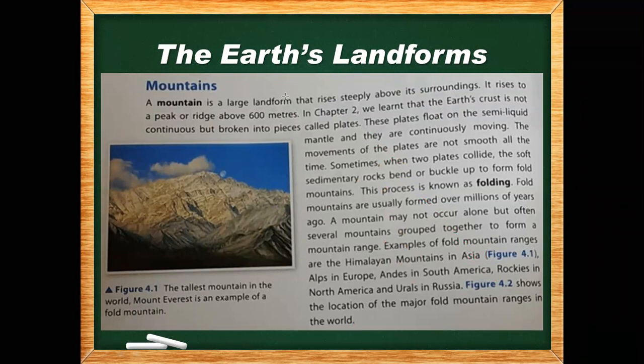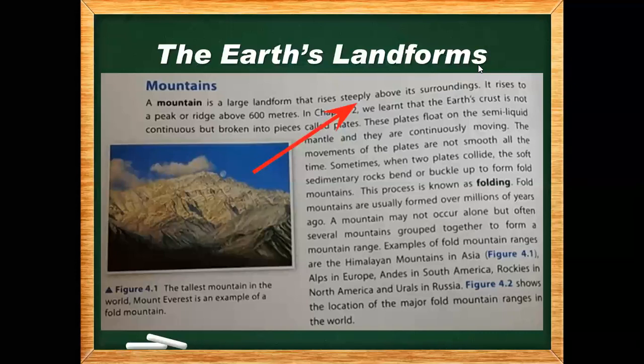So first thing we are going to see, the mountain is a large landform. We all know mountains are big, so that's why it's a large landform that rises steeply. The word steeply is there. What does steeply mean? Steeply means something which is at a very sharp angle, at a very sharp edge. Sometimes mountains are at a very sharp edge.